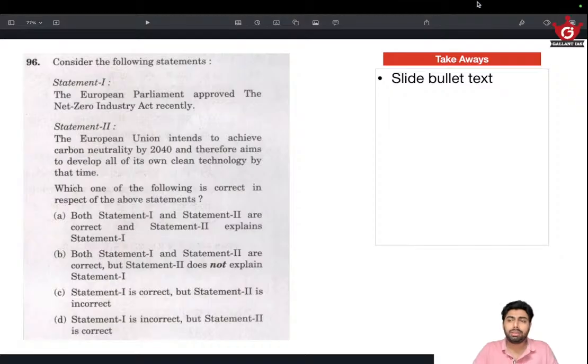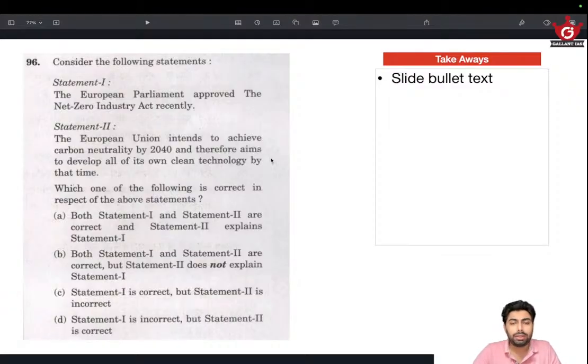Moving on, next question. The European Parliament approved the Net Zero Industry Act recently. Okay. Somebody who has read the current affairs might know, but I didn't know that. But the European Union intends to achieve carbon neutrality by 2040 and therefore aims to develop all of its clean technology by that time.